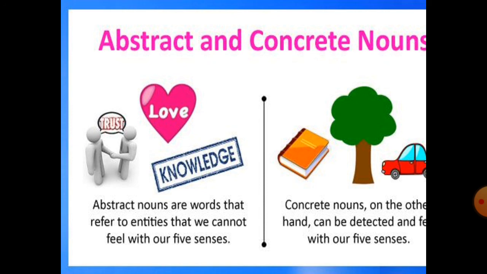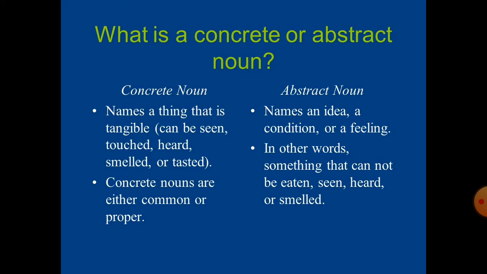It cannot be felt by the 5 sense organs. These are the abstract nouns. Abstract nouns are words that refer to entities that we cannot feel with our 5 senses. But on the contrary, concrete nouns can be detected and felt with our 5 senses. Detected means we can feel and touch them using the 5 sense organs. It can be detected means it can be identified using the 5 sense organs.